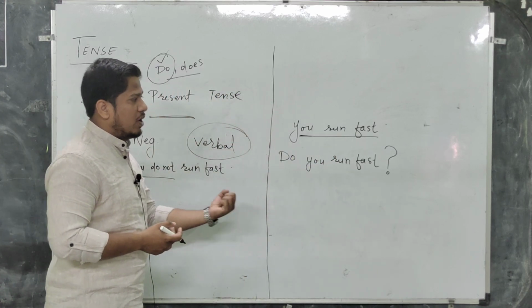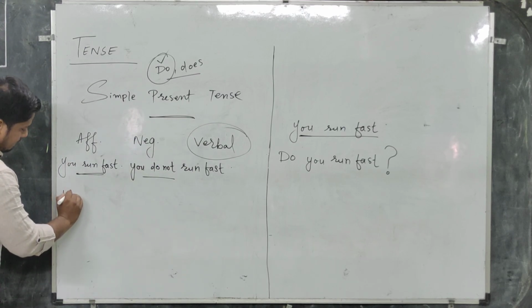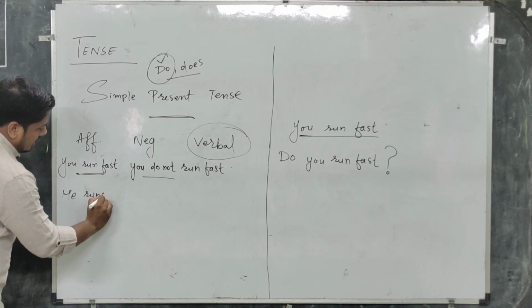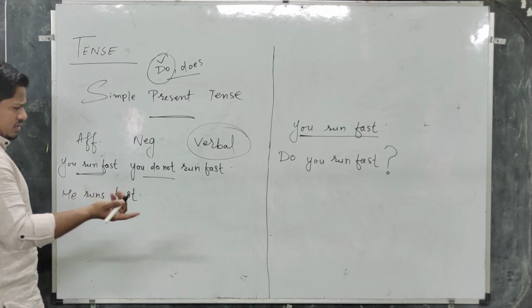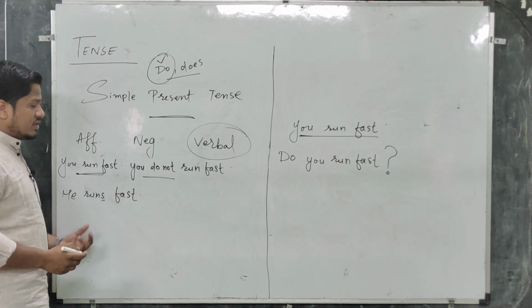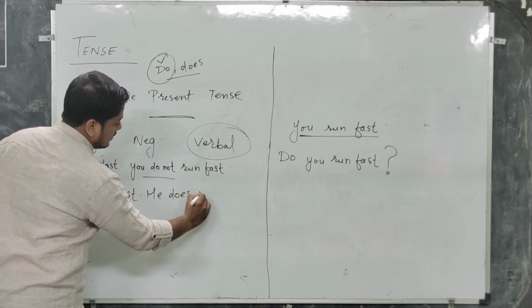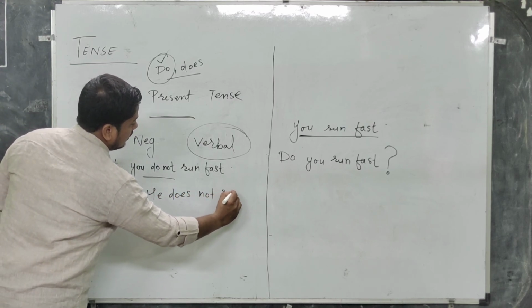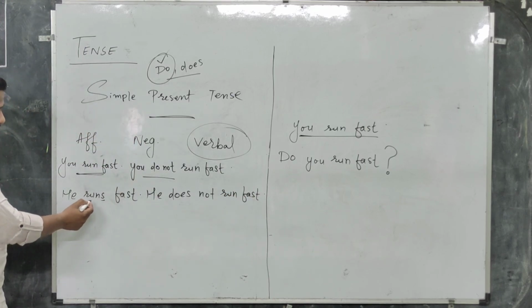So we got to know about the use of do. How to use does? If there is a sentence, he runs fast. He runs fast. So there is a simple way. If the pronoun is singular and there is s, es with the verb, you will have to use does: he does not run fast. He does not run fast. So, he runs fast.